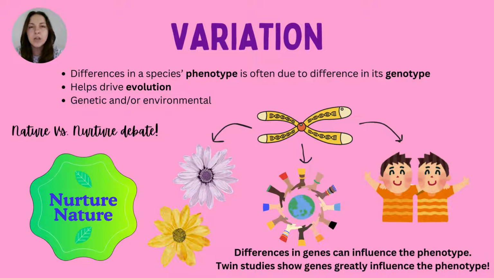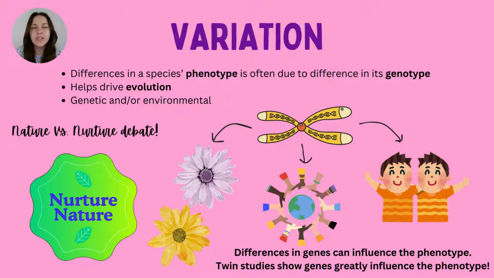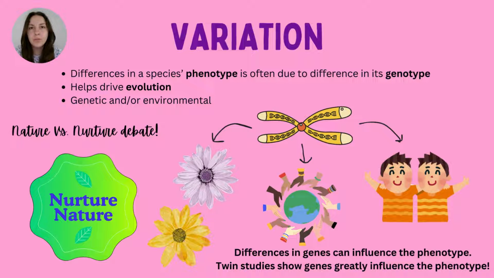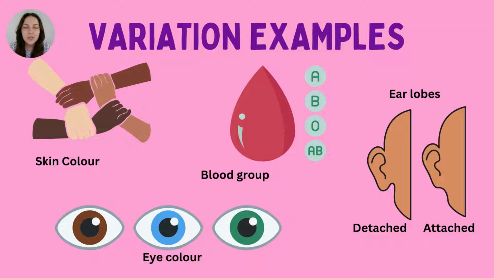And actually, there are some twin studies that show that a lot of the time, twins, even if they are separated at birth, still go on to look identical. If they're identical twins, they will have the same height, the same weight, and they will often have the same haircuts and things like that. So choices, even in a nurture sense, are the same. Which kind of fueled this idea that, to be honest, nature's very much a big predicting factor in how we will end up. So here are some examples of different types of variation amongst humans.